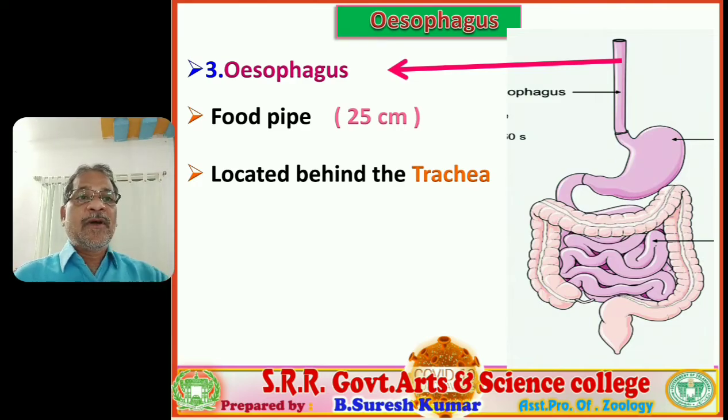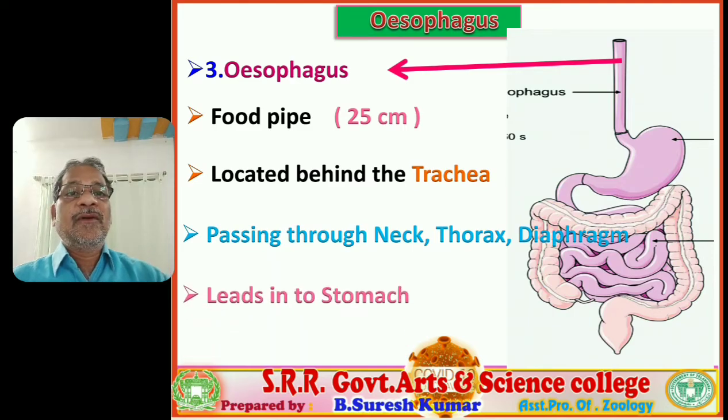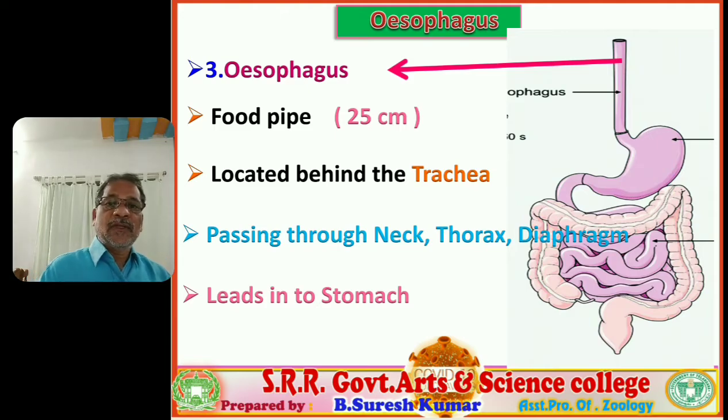The length of the food pipe is approximately 25 centimeters, located behind the trachea and in front of the spinal cord in the neck region, and it passes through the neck and thorax region and crosses the diaphragm. It penetrates the diaphragm and leads into the stomach, which is seated in the abdominal region. So ultimately the esophagus leads into the stomach.